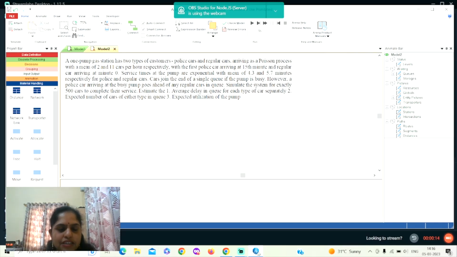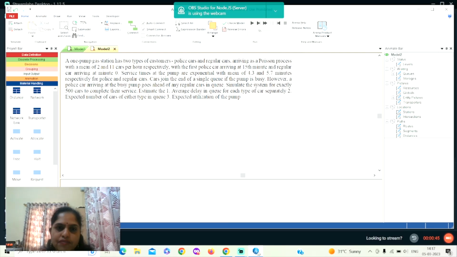The problem taken here is a one pump gas station that has two types of customers, police cars and regular cars, arriving as a Poisson process with a mean of 2 and 11 cars per hour respectively, with the first police car arriving at the 15th minute and the first regular car arriving at minute 0.